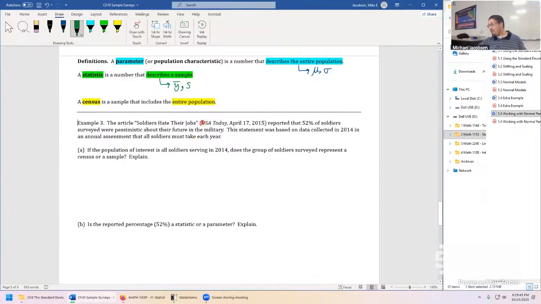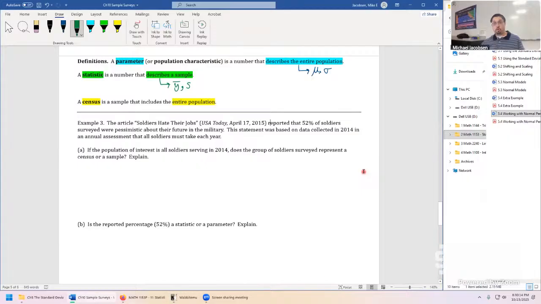First of all, this is a shout out to something I mentioned before. I don't necessarily hate USA Today, but it's kind of like, what's the word for that? It's one of those magazines where all the articles feel like clickbait type articles. And that looks like a real clickbait kind of title. The title was Soldiers Hate Their Jobs. That just seems inflammatory. They're just trying to make you buy the magazine, or, for a website, just trying to get you to click on it.